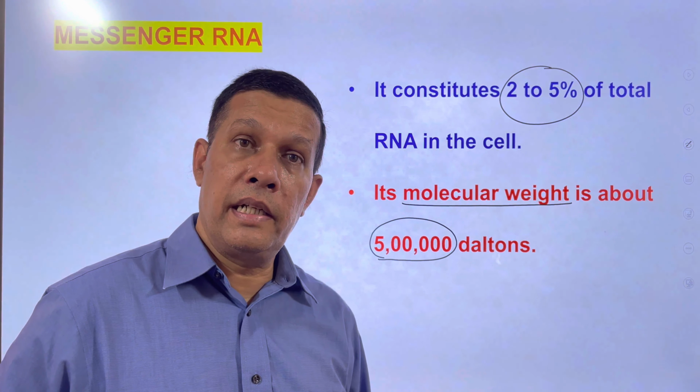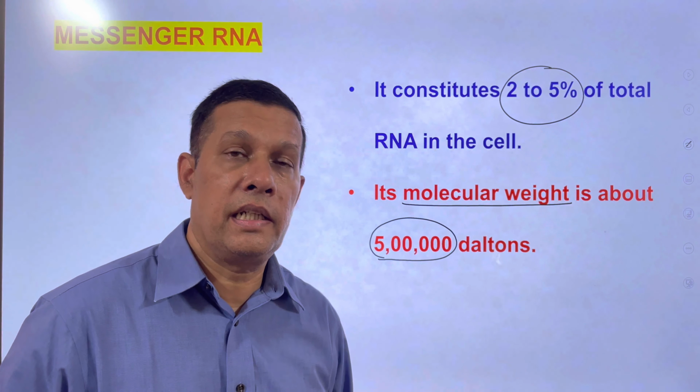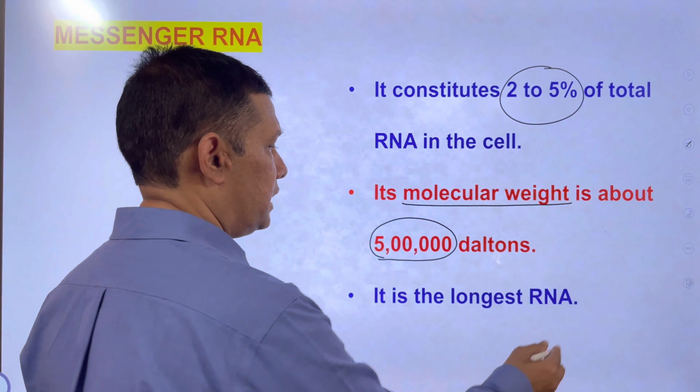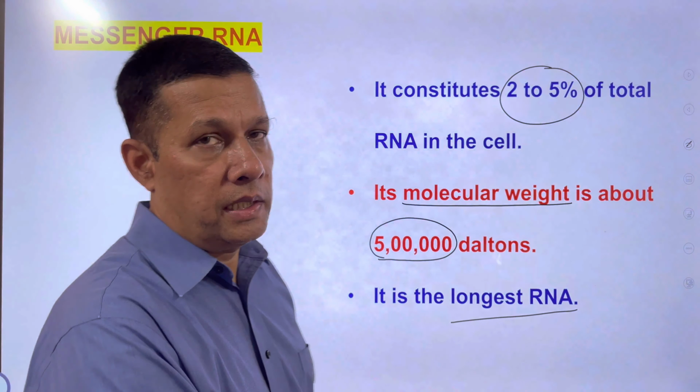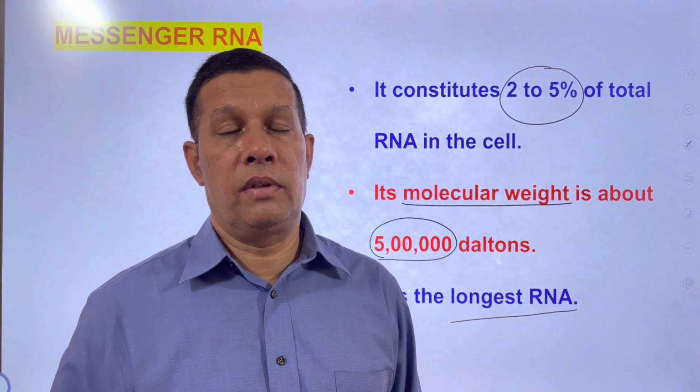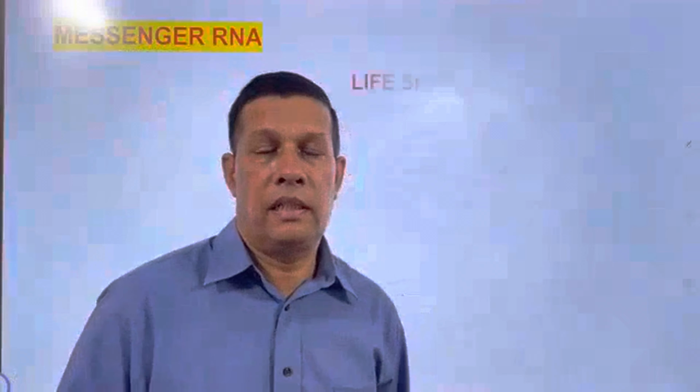Out of mRNA, tRNA and rRNA, it is the longest RNA. Among these three RNAs, which one is the longest RNA? Means mRNA. The next character of mRNA is the lifespan.